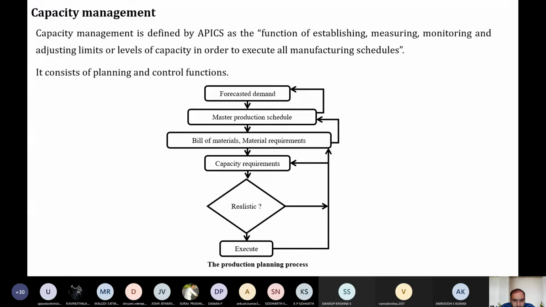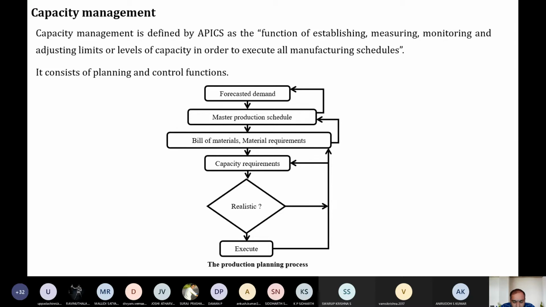Let's take the example of Bumrah, the famous cricketer and bowler. Bumrah can bowl 4 overs in an IPL match, but if the captain decides to give only 2 overs, what happens? Bumrah's full capacity is not utilized by the IPL team.